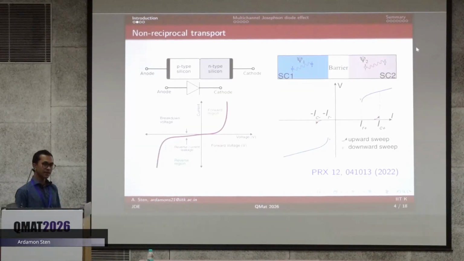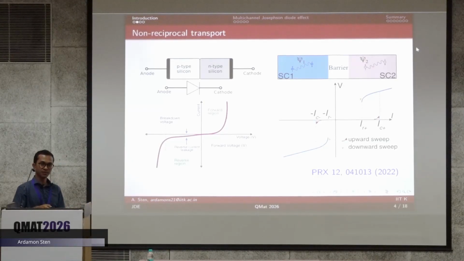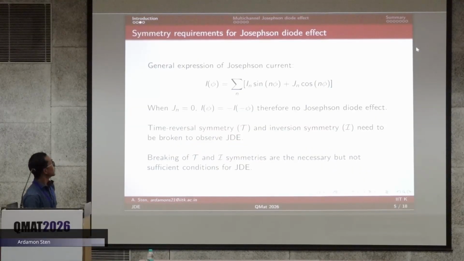In superconductors, this non-reciprocal transport is observed when the critical currents, that means the maximum currents, IC plus and IC minus, have different magnitudes. That means there is an asymmetry in the maximum current that flows in the forward direction and in the reverse direction. That is a non-reciprocal behavior. Like I said before, in superconductors, realizing this non-reciprocal transport or diode effect is not easy.